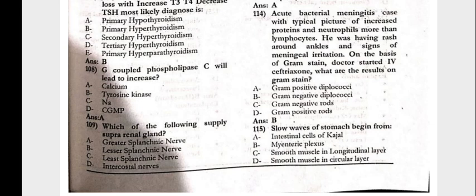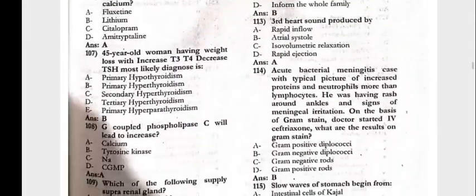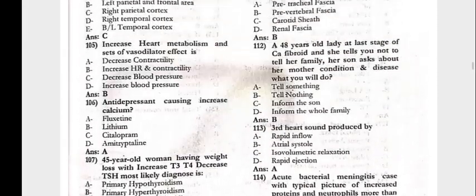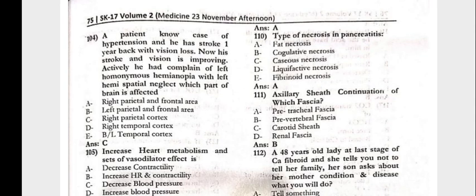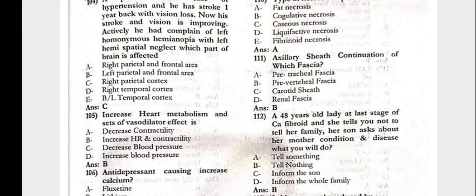Which of the following supplies the suprarenal gland? That would be the greater splanchnic nerve. Next, the type of necrosis in pancreatitis is fatty necrosis. Axillary sheath is a continuation of which fascia? That is the prevertebral fascia.